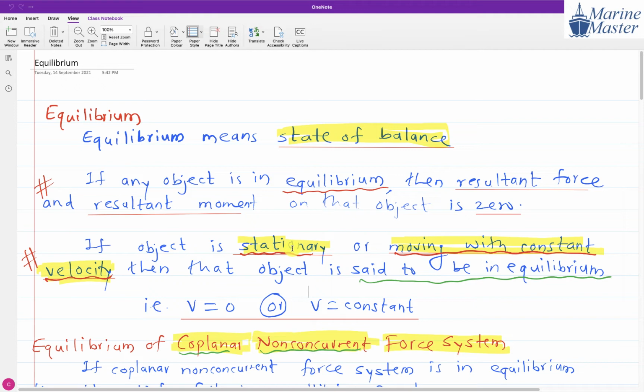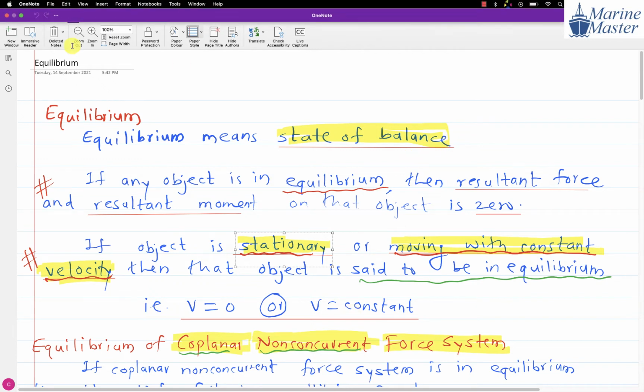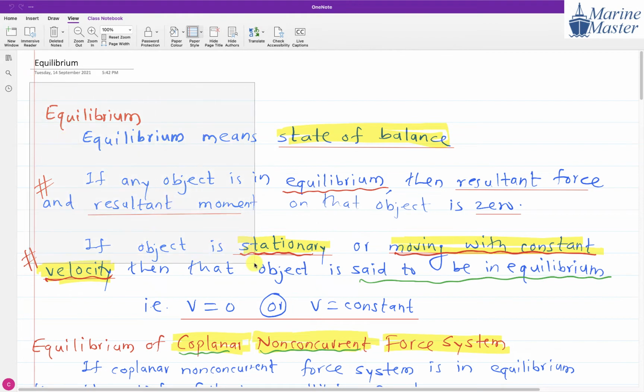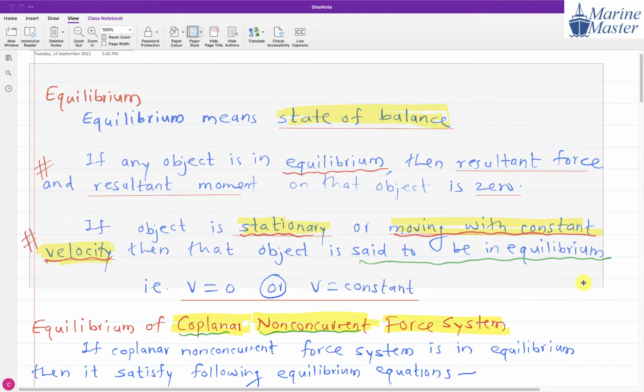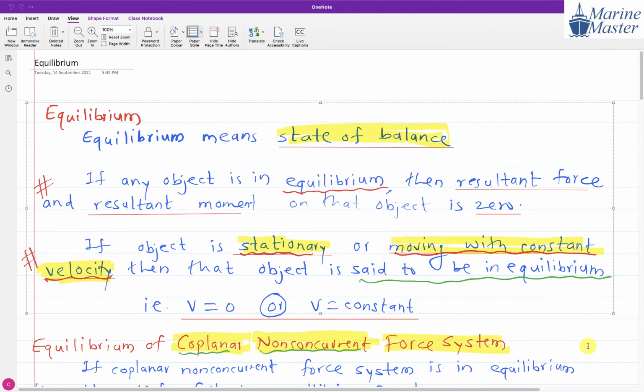If the object is stationary or moving with constant velocity, we will say that the object is in equilibrium. Constant velocity means V is constant. Stationary means velocity is 0. So whenever V is 0 or V is constant, the object is in equilibrium, and if the object is in equilibrium, then the resultant force and resultant moment are 0. So please write down this discussion about equilibrium. Don't write down the below heading, just write down up to equilibrium.